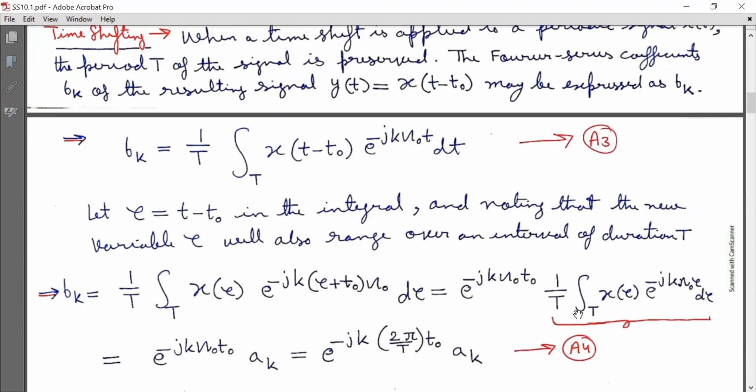Now look at this underlined term. This is equal to a_k. Therefore, in equation A4, b_k is equal to e raised to minus jk (2 pi by capital T) t naught times a_k, or e raised to minus jk capital omega naught t naught a_k.